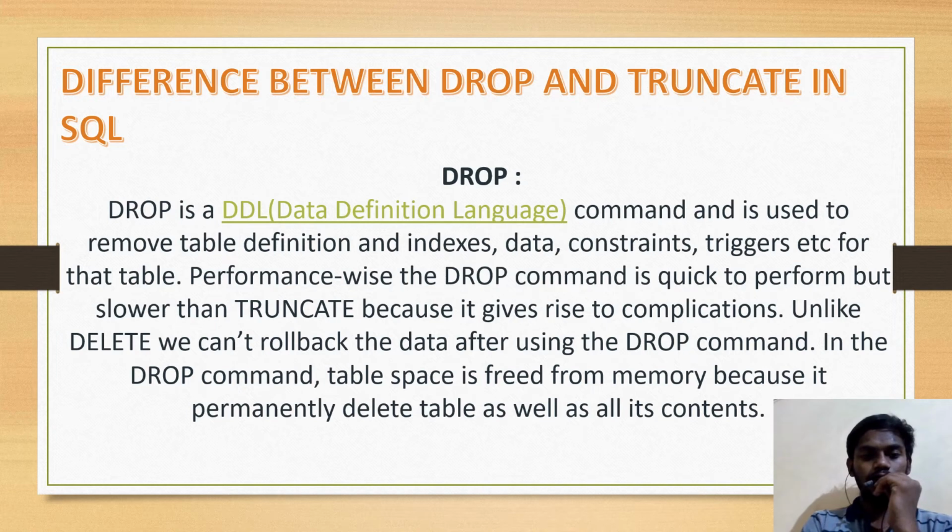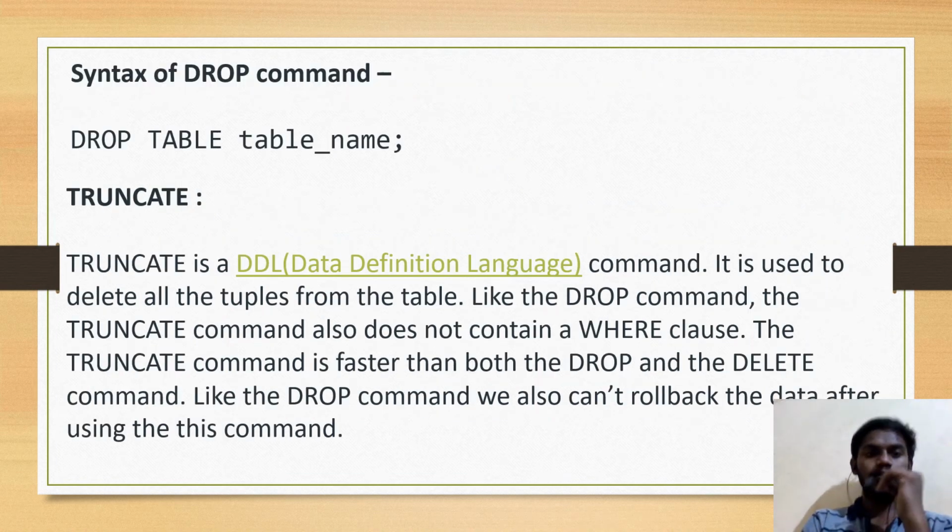Unlike delete, we can't roll back the data after using the drop command. In the drop command, table space is freed from memory because it permanently deletes the table as well as its constraints. Syntax of drop command: drop table name.